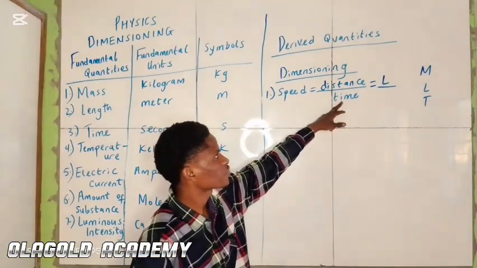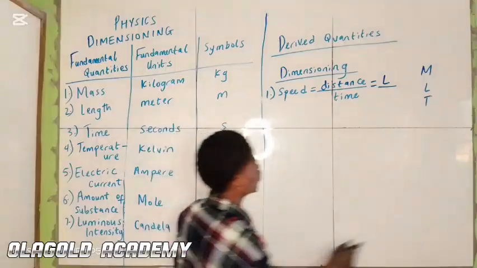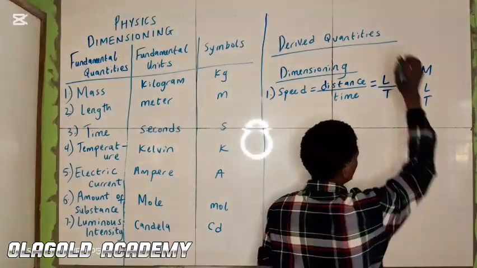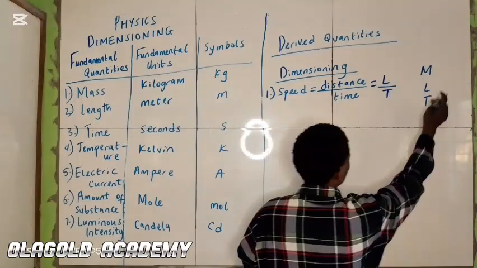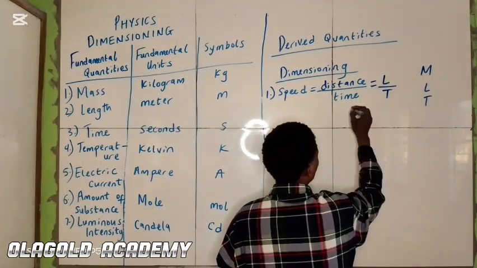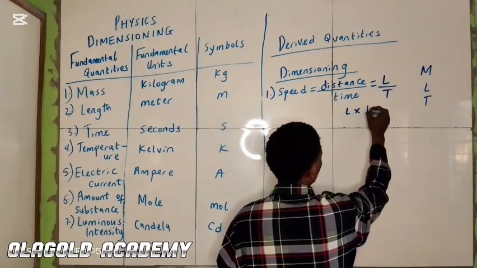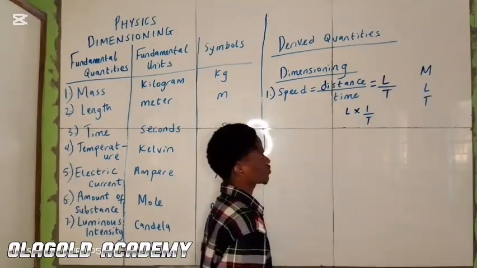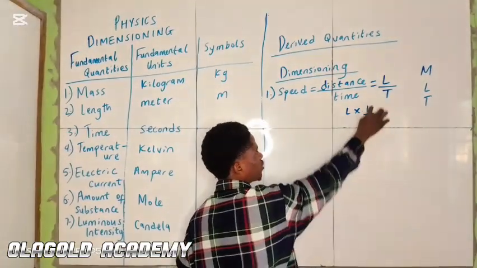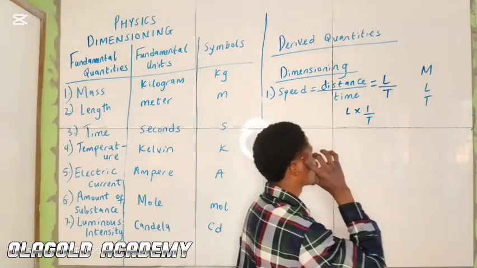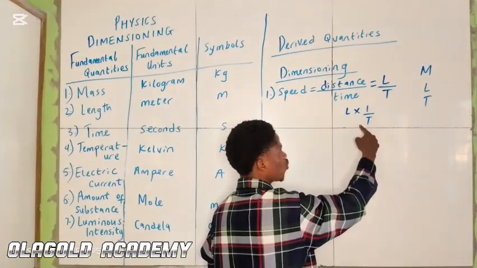How about time? Time is expressed as capital T. Next, we have length times 1 over T. What is the index form of 1 over T?